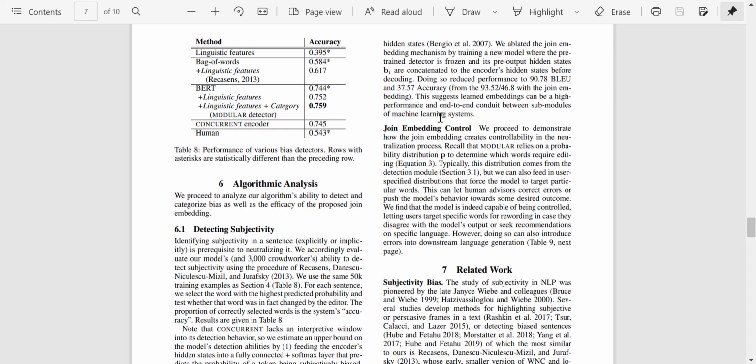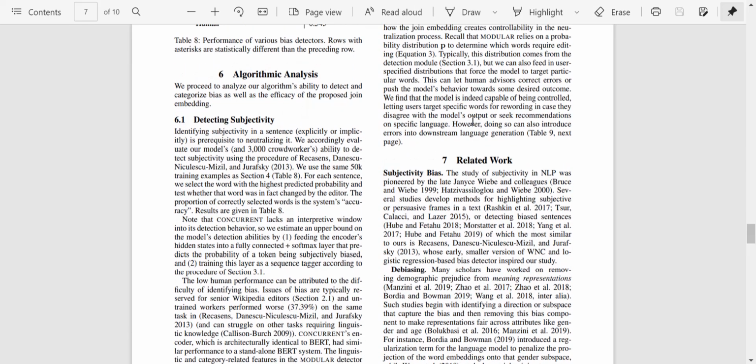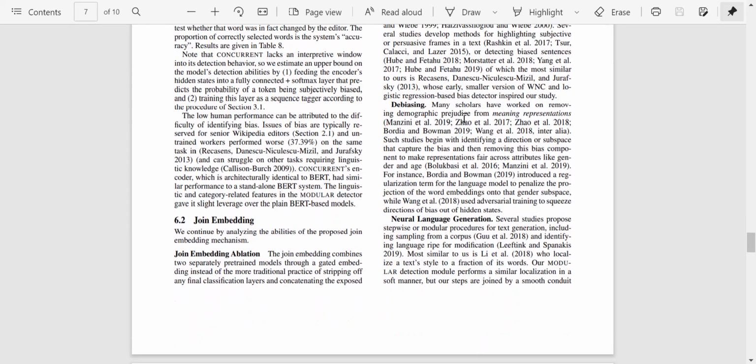Okay, so what they're trying to say is, when we are using a modular architecture, we can enforce outside norms as well. So we can give the model something to work with or something to follow. We find the model is indeed capable of being controlled, letting users target specific words. However, doing so, we can introduce errors into the downstream language generation part. So it is not so easy. You'll have to be careful while doing this.